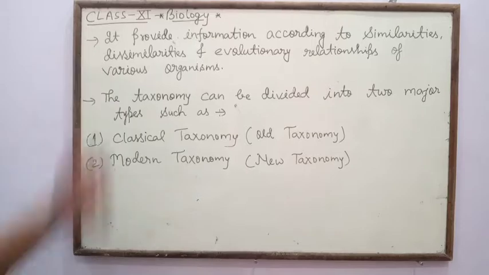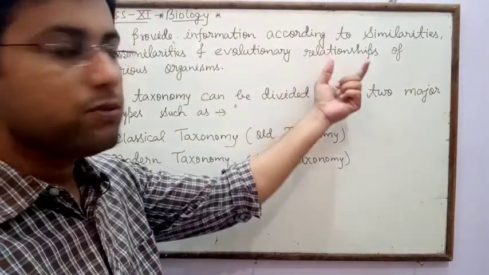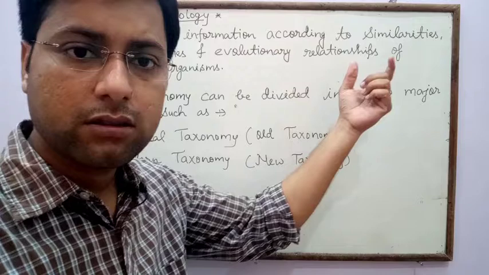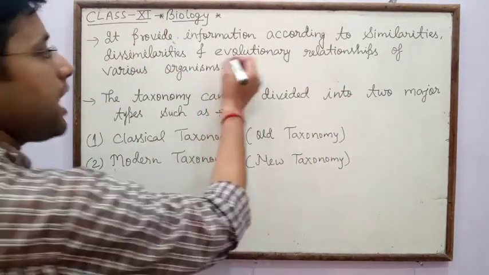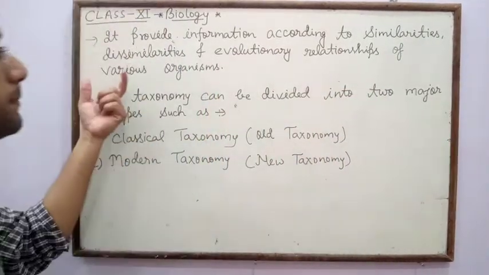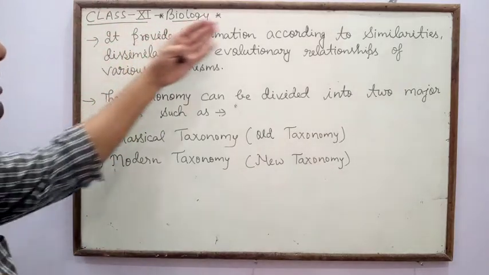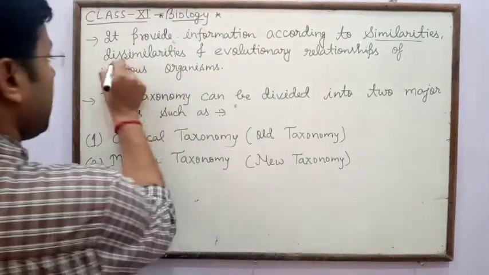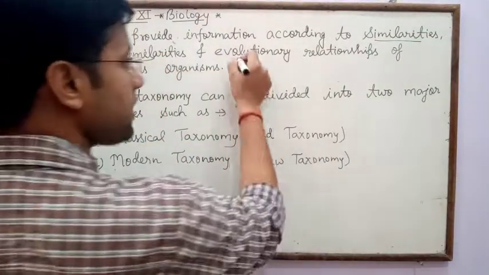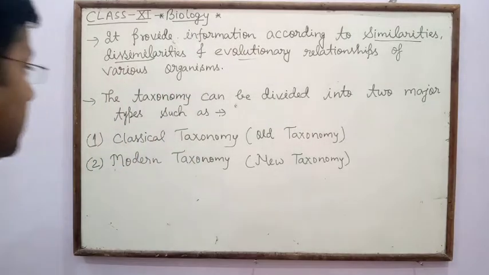So taxonomy provides information according to similarities among organisms. After that, dissimilarities and evolutionary relationships of various organisms.